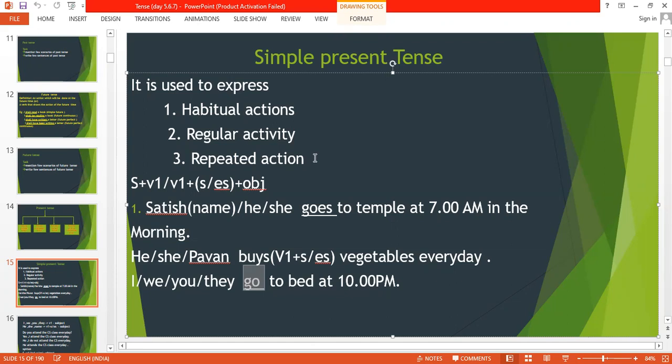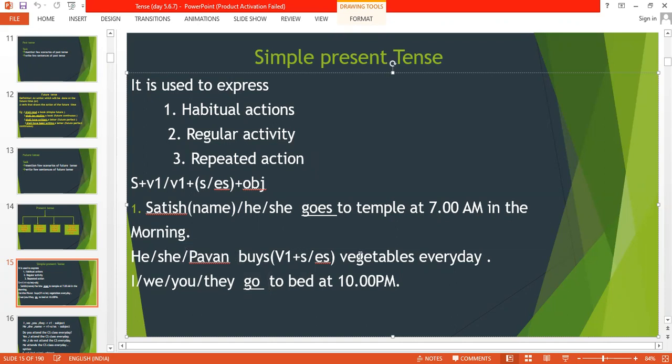Now let me show you the structure, and before going to structure, we just have to understand what actually the sentence is. Whenever we use I, we, you, and they, we have to use V1, like I go to bed at 10 p.m., which is a regular activity, or we go to bed at 10 p.m. But with the subject he, she, and name, we have to add S or ES.